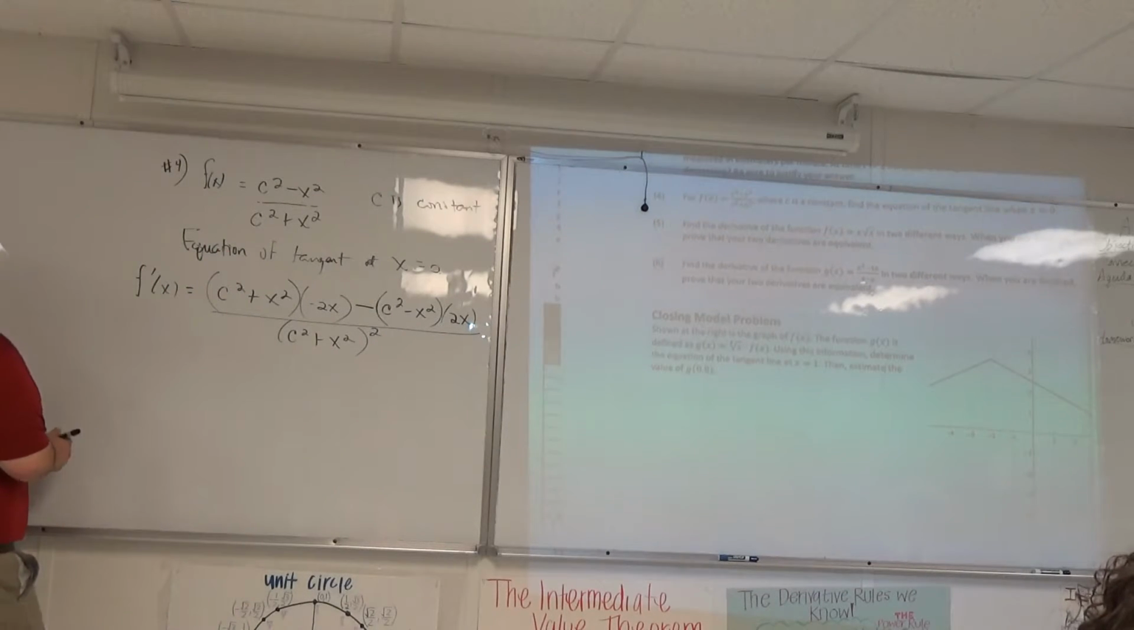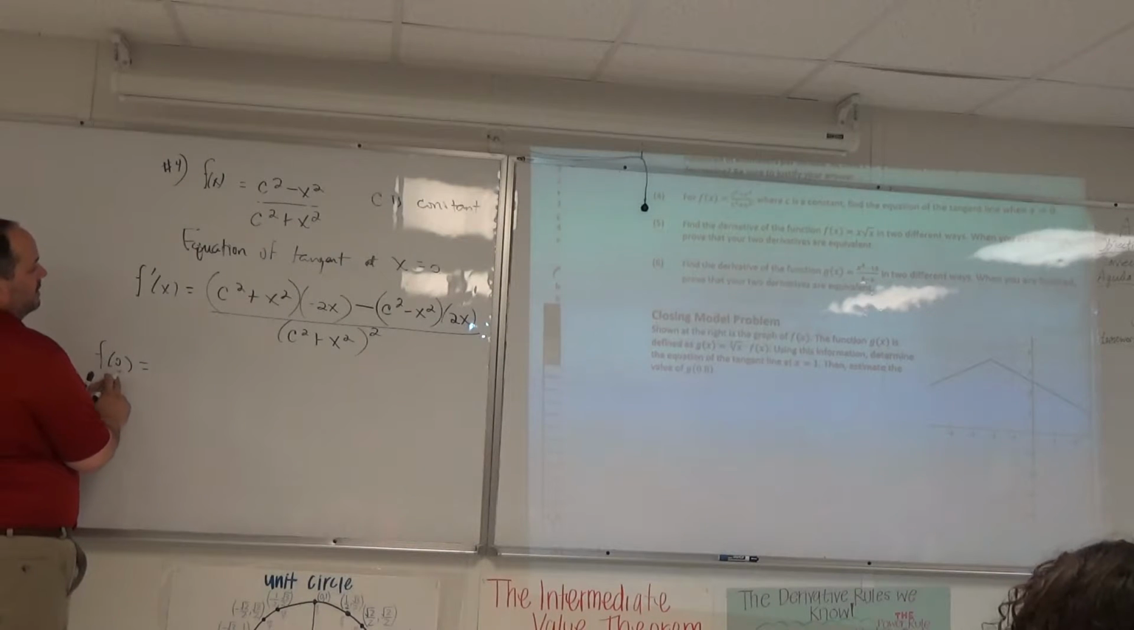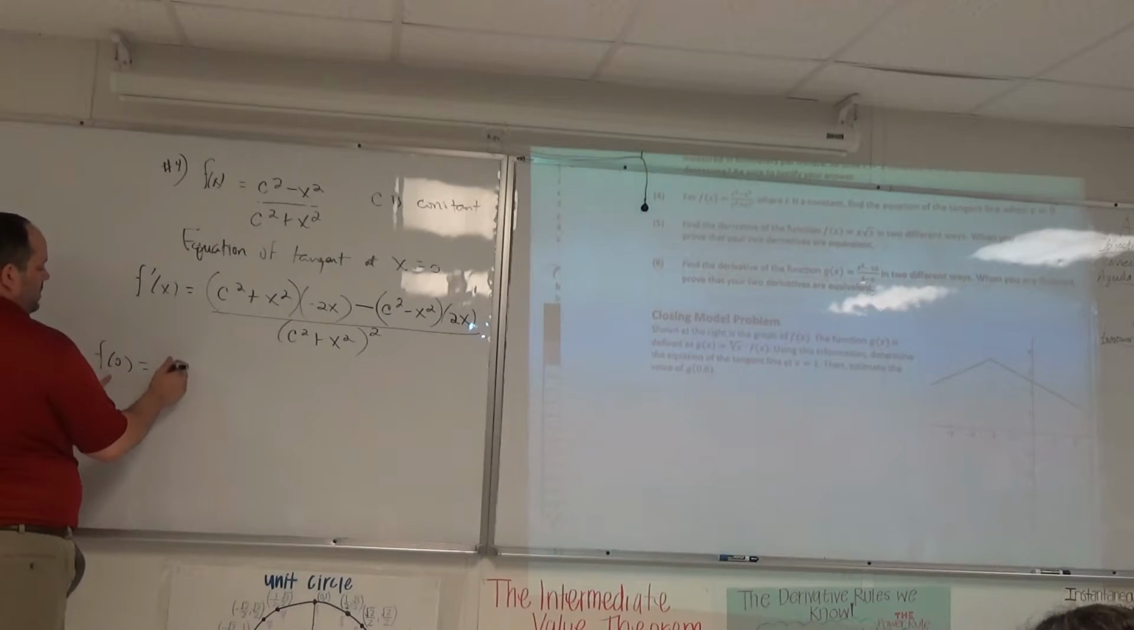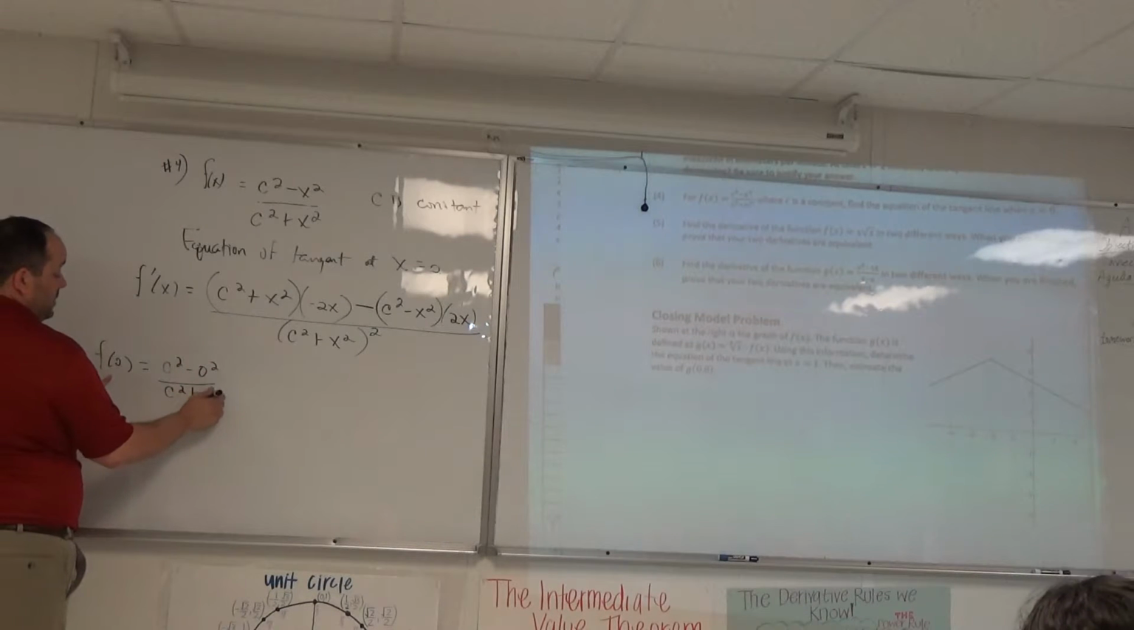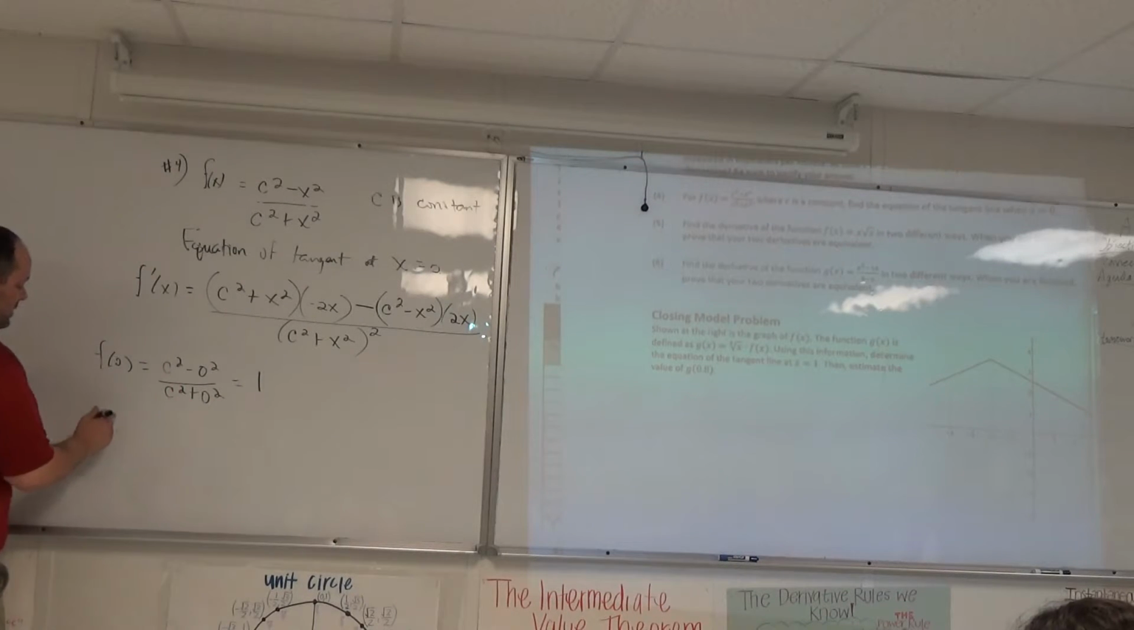All right, I want the equation of the tangent line. You guys know what I need. I need f of 0. What is f of 0? Not f prime, but f of 0. C squared minus 0 squared over C squared plus 0 squared, which is just 1.